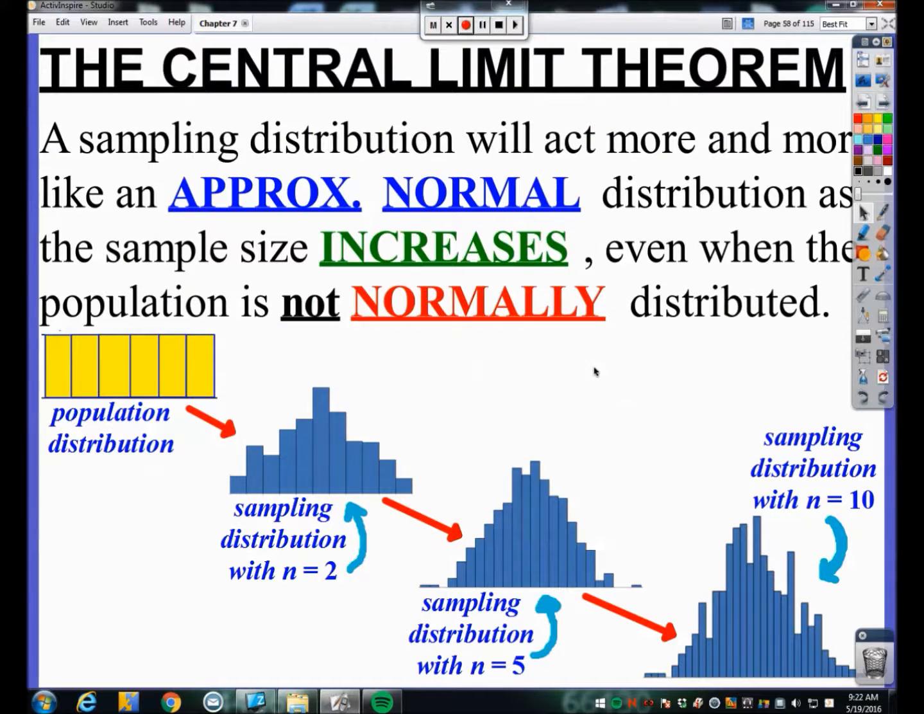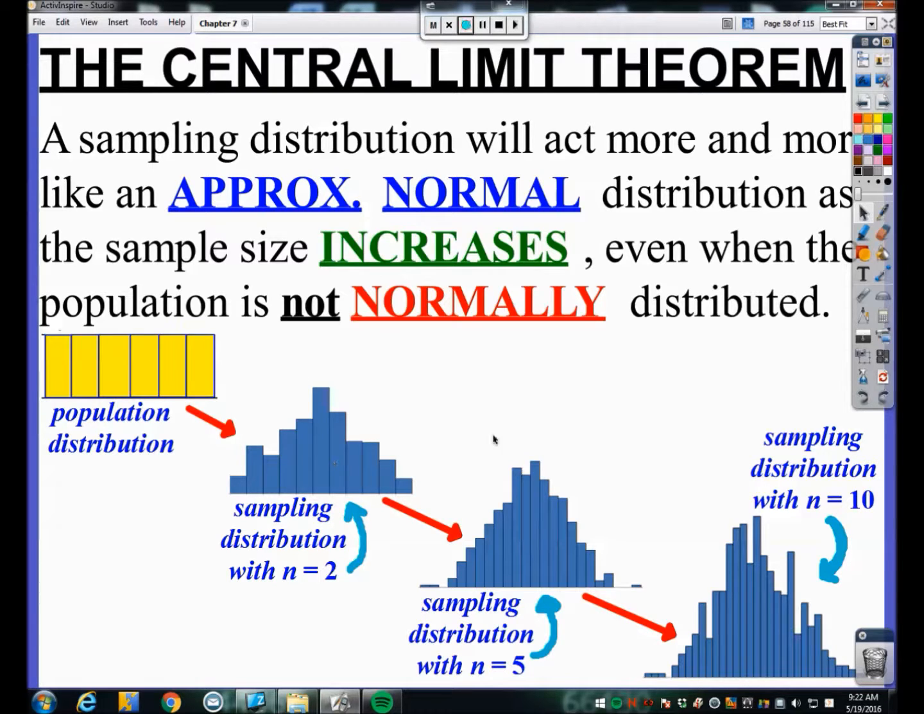And so here's what the central limit theorem looks like in action. A sampling distribution will act more and more like an approximately normal distribution as the sample size increases, even when the population is not normally distributed. So we saw this back in Video 1 when we first discussed the idea of a sampling distribution. We started off with the population distribution that was related to rolling a single six-sided die, and we could get a 1, 2, 3, 4, 5, or 6. It was a uniform distribution because they all had the same probability of happening.